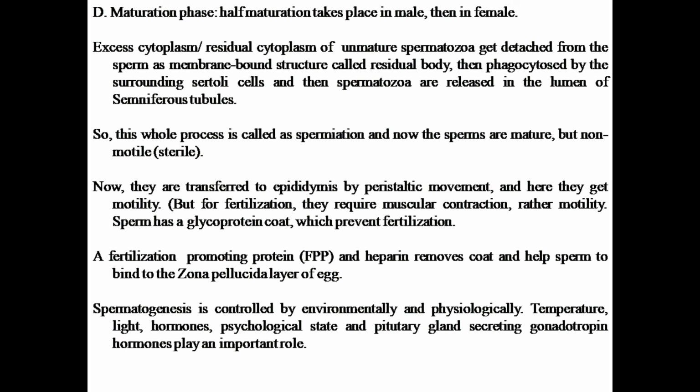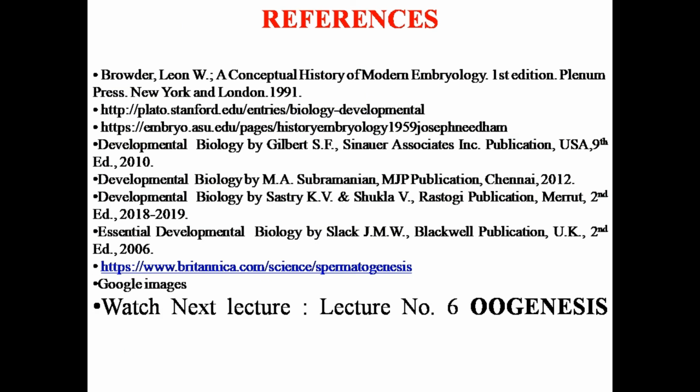Now, this spermatogenesis is controlled by environmental factors and also by some physiological factors. Temperature, light, hormones, psychological state, and the pituitary gland secreting gonadotropin hormone play an important role in the whole process of spermatogenesis. Now, spermatogenesis is over, moving towards the next process, that is oogenesis, which is the formation of the female gamete.